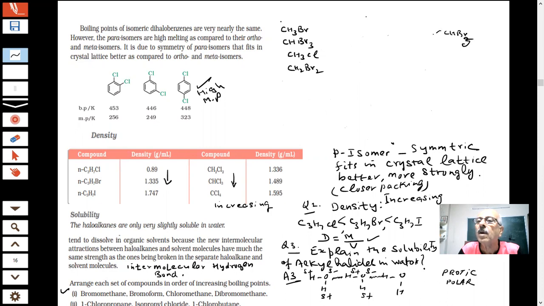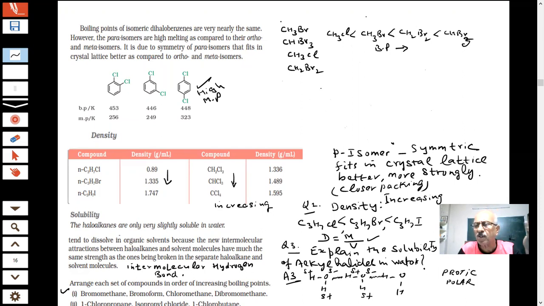Then I think it will be dibromomethane, CH2Br2. Br is larger in mass. After that, bromomethane, then chloromethane. So as the mass increases, the boiling point increases. This is the order of the boiling points of these compounds.